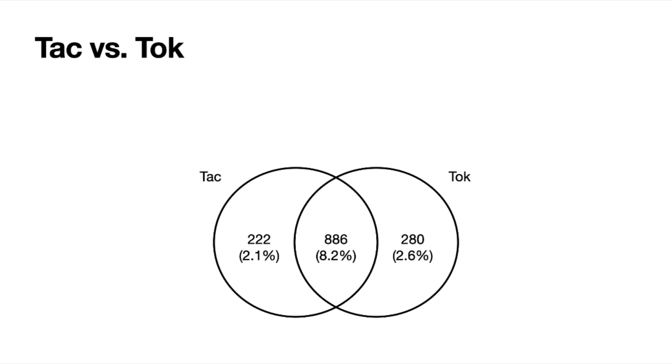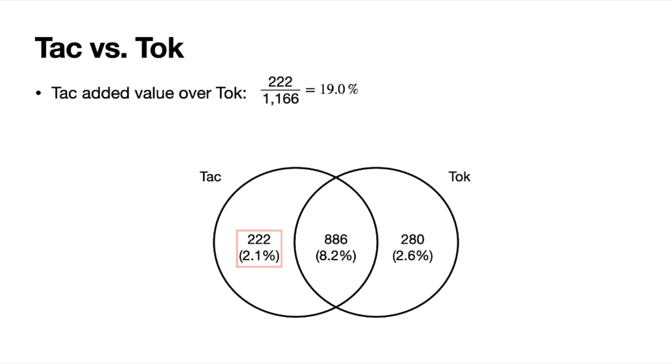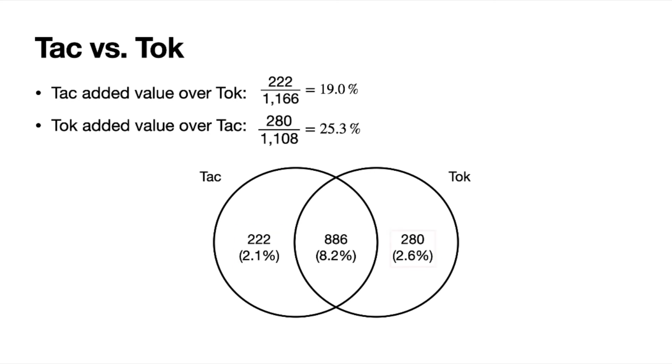Recall that the proofscript encoder could parse the sequence of proofscript tokens in different ways. When we parse the sequence of tactics, we train the Tac model. When we parse the sequence of all tokens, we get the Tok model. These models are trained separately and make up TacTok. If we compare the two models, Tac's added value over Tok is 19%, while Tok's added value over Tac is 25.3%. This suggests that modeling the sequence of tactics is complementary to modeling all tokens, and this complementarity is the prime reason that TacTok relies on both.